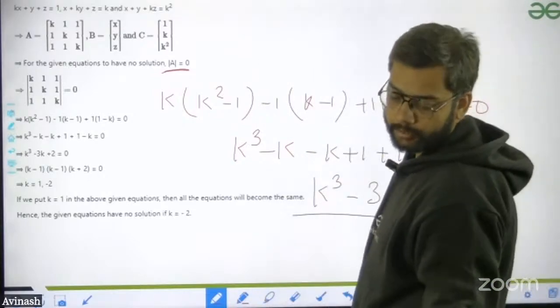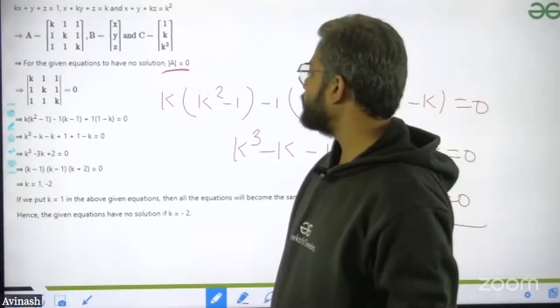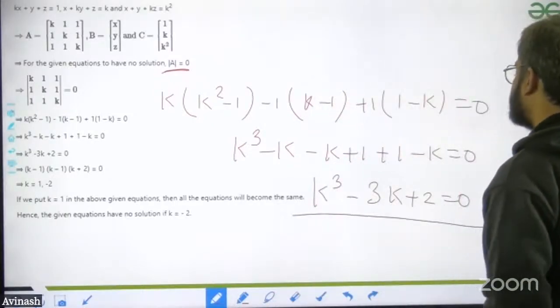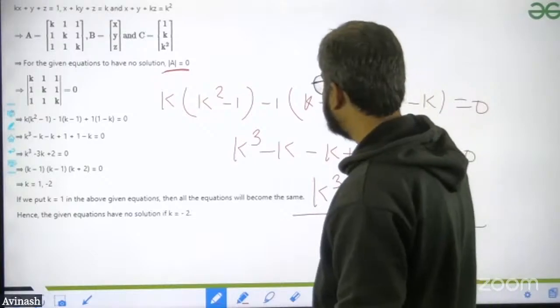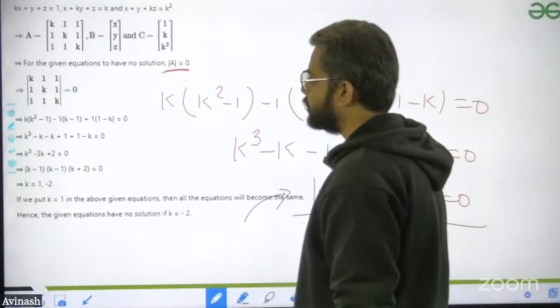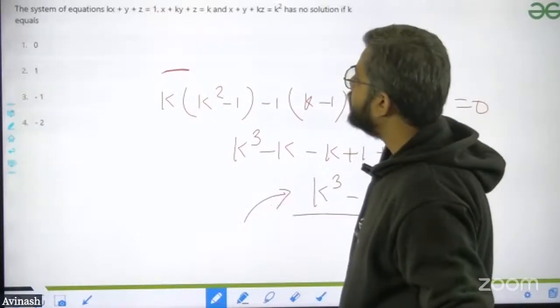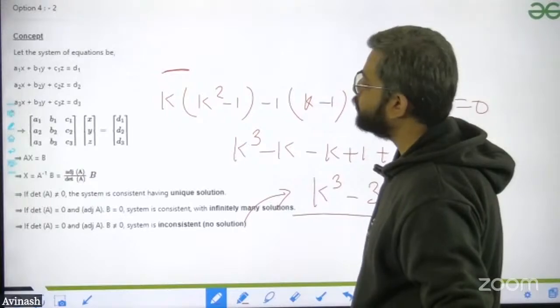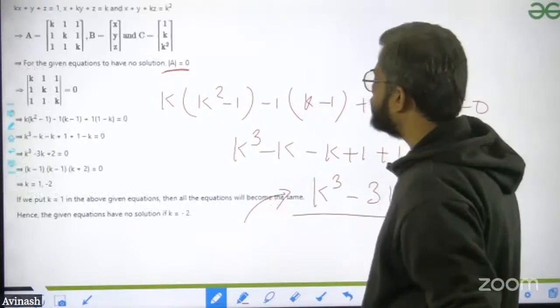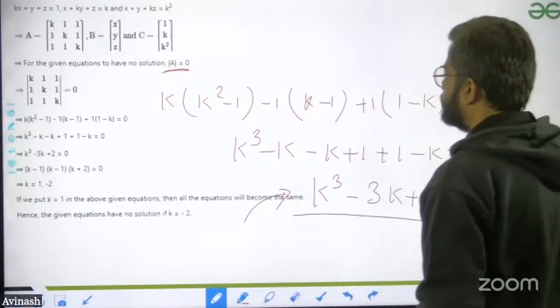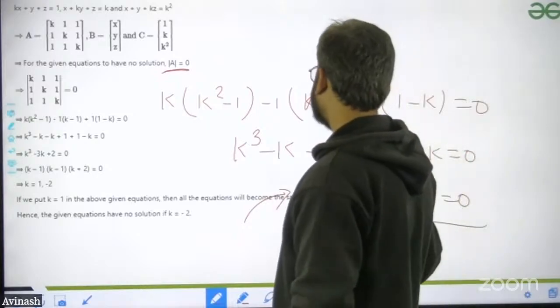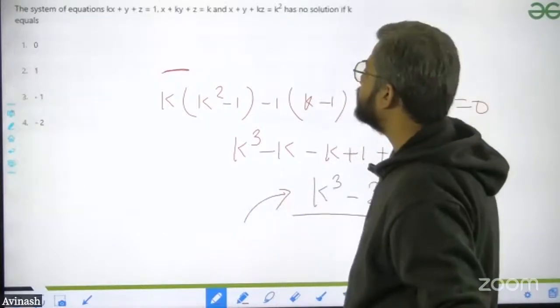Use k is equal to 0, k is equal to 1, k is equal to minus 1, k is equal to 2, k is equal to minus 2, and then you will solve it. Okay, so through this, if you are just putting the data here, it is given in the options, no? So you just have to go option wise as well, or you can just use the hit and trial method. So k is equal to 1 and minus 2. You just put that data.